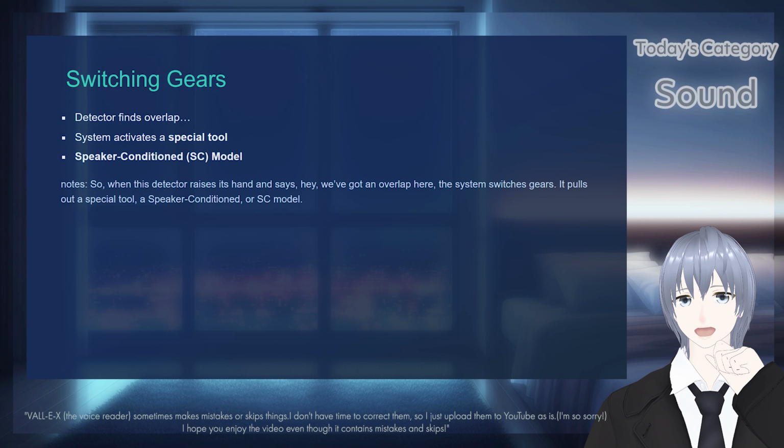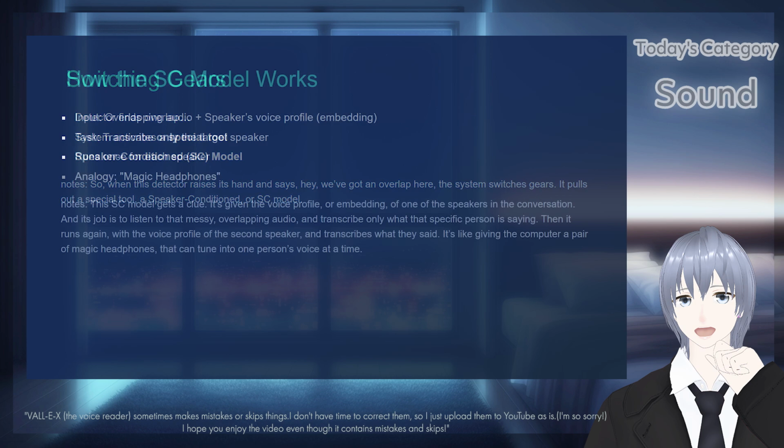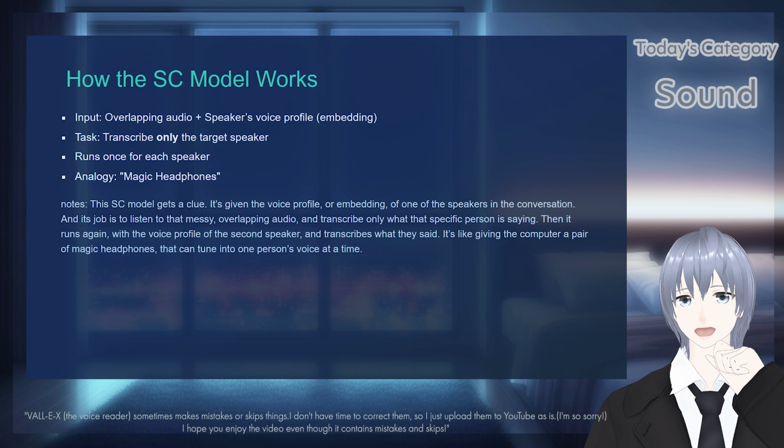So, when this detector raises its hand and says, hey, we've got an overlap here, the system switches gears. It pulls out a special tool, a speaker conditioned model. This model gets a clue. It's given the voice profile, or embedding, of one of the speakers in the conversation. And its job is to listen to that messy, overlapping audio and transcribe only what that specific person is saying. And it runs again with the voice profile of the second speaker, and transcribes what they said.